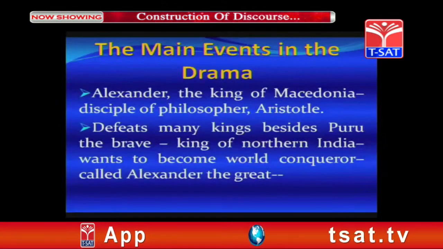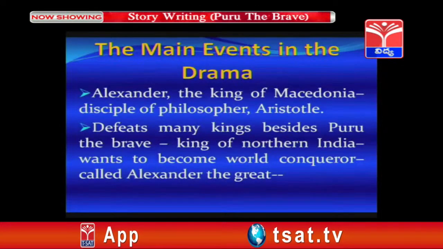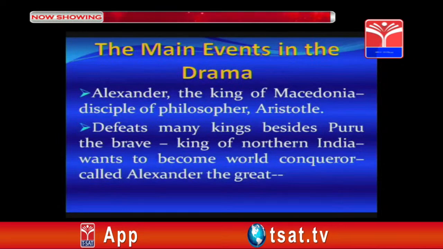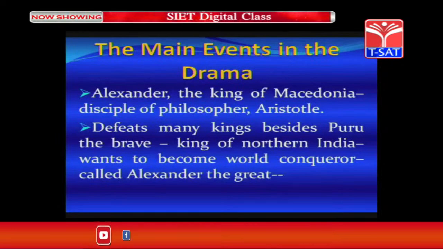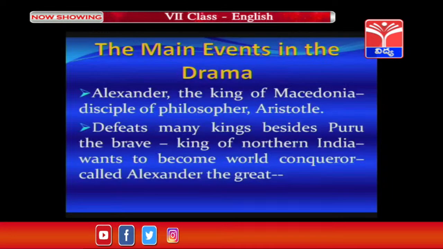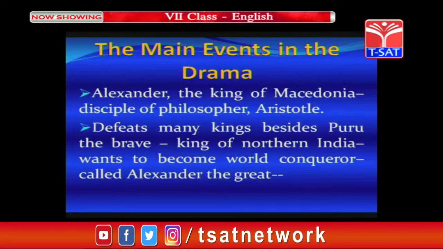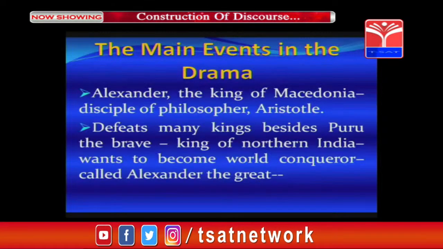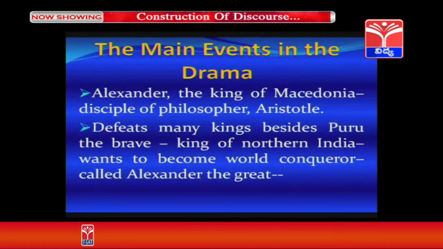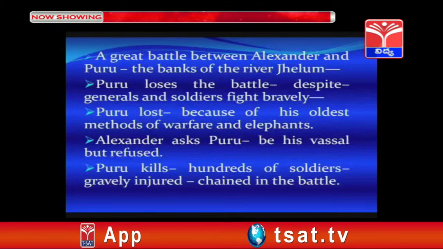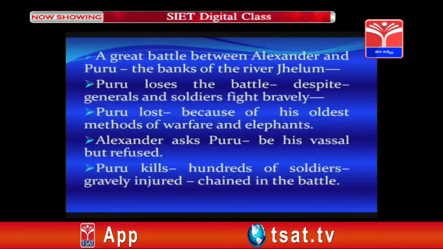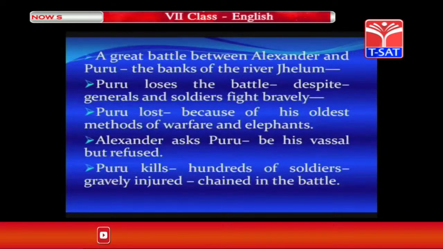Shall we go now for the main events in the drama? Alexander, the king of Macedonia, disciple of philosopher Aristotle, defeats many kings besides PURU the Brave, king of northern India, wants to become world conqueror called Alexander the Great. A great battle between Alexander and PURU the Brave on the banks of the river Jhelum.